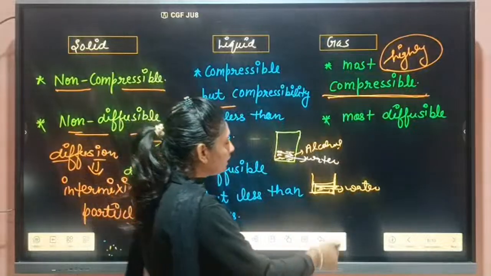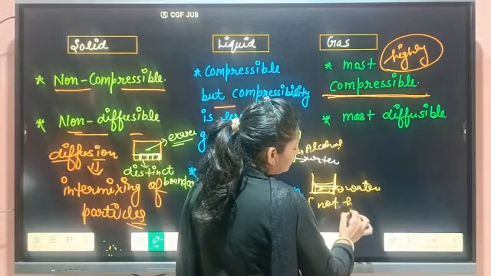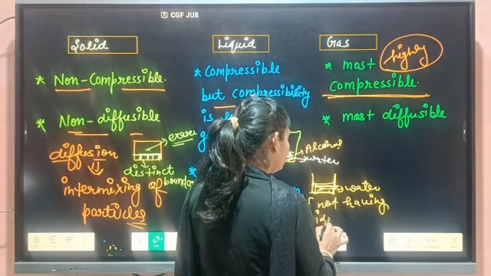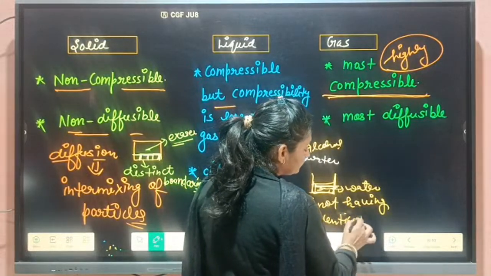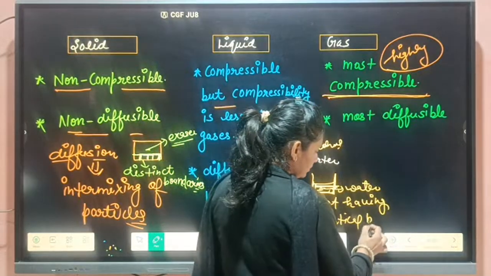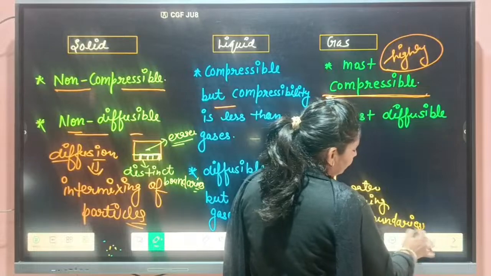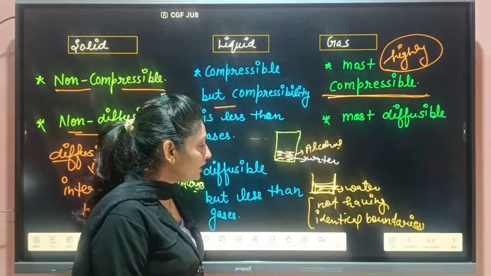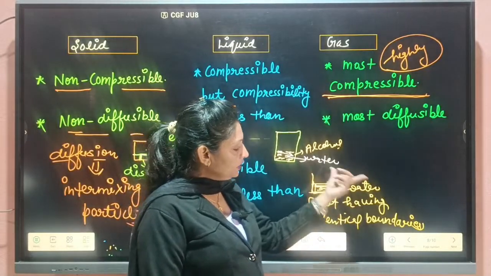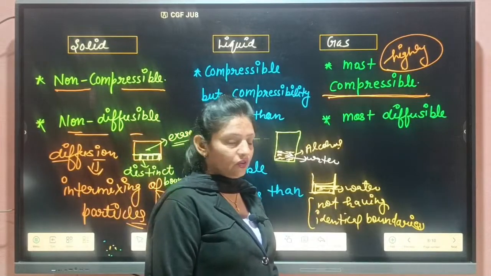Because particles of liquid are not having identical boundaries. That's why we cannot identify how many molecules are there only by seeing in the glass.